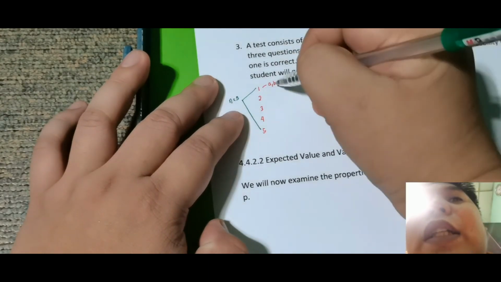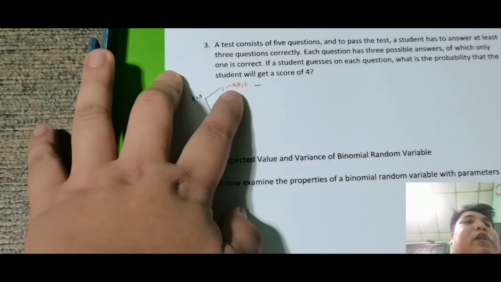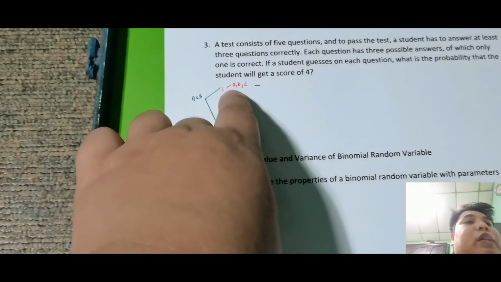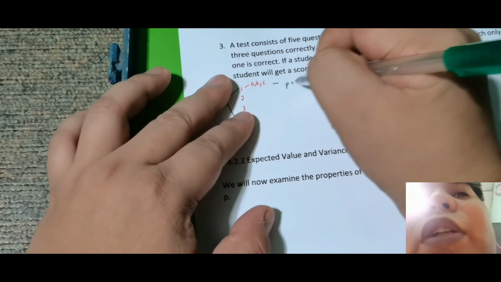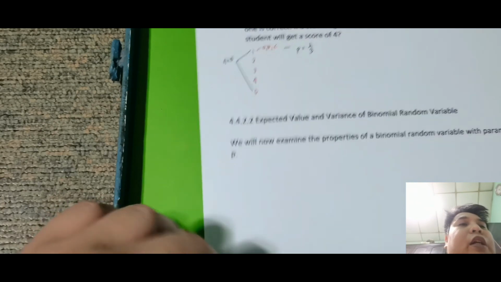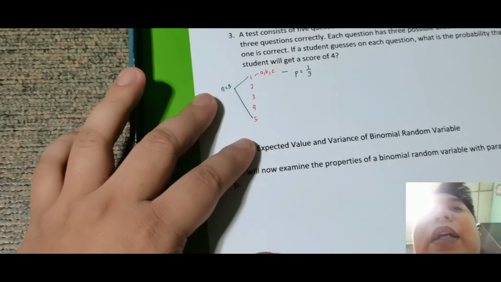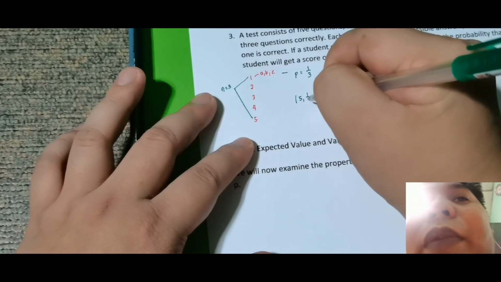Sa kada trial, kunyari ako yung student, nag-guess ako sa kada tanong, ano yung probability na tumama ako? Since isa lang yung tama dyan, ang probability na tumama ako is just 1/3. So obvious yan. So meaning, this is just a binomial random variable with parameters 5, 1/3.